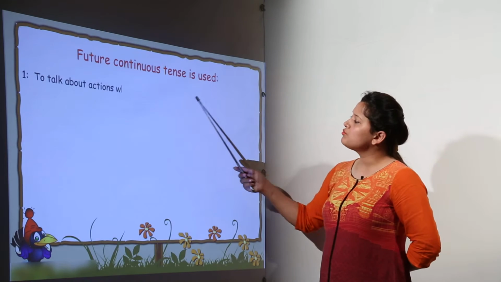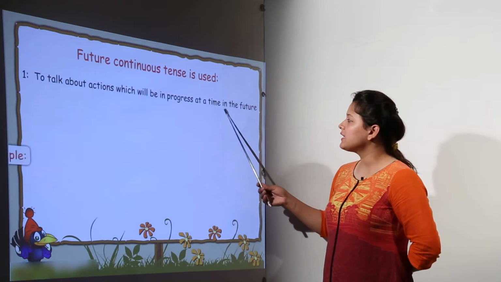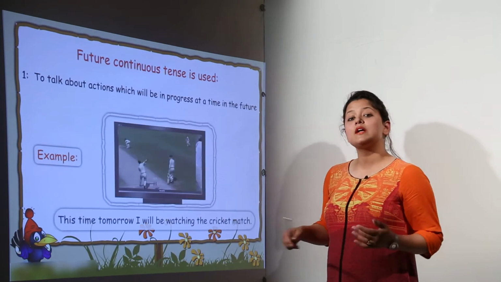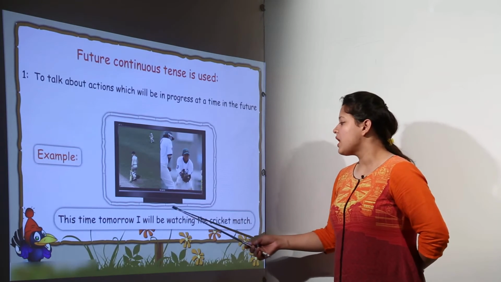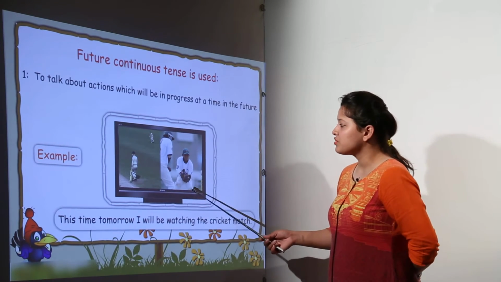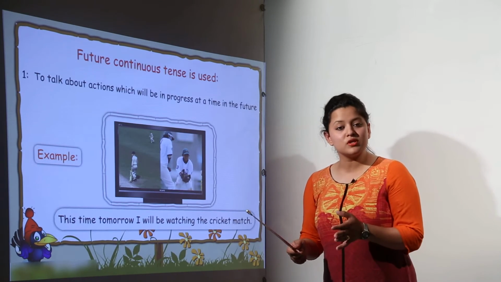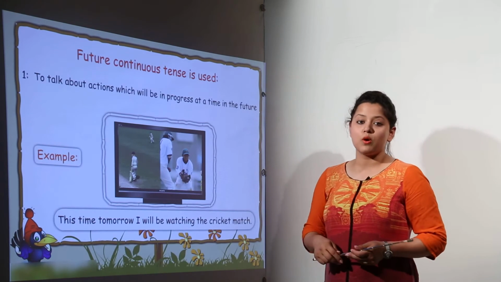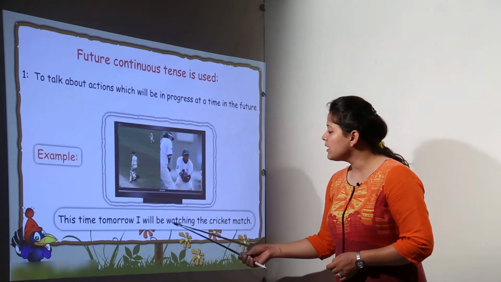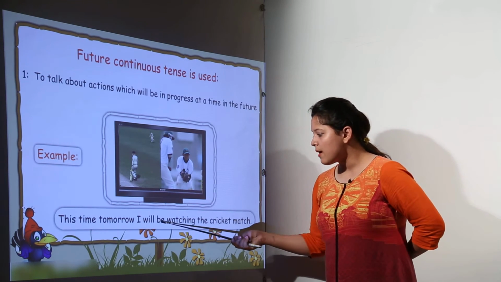So it is to be used to talk about the actions which will be in progress at a time in future, something that will be in progress in future, like this time tomorrow I will be watching the cricket match. So this time tomorrow, what you are going to do, tomorrow is future and you are going to continue some action, that is you are going to watch the cricket match. You will be watching. So along with I, we have used will be.